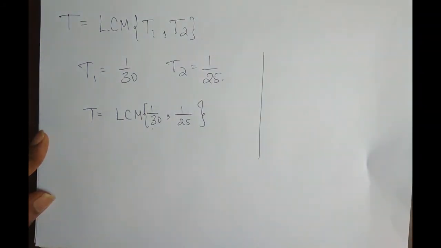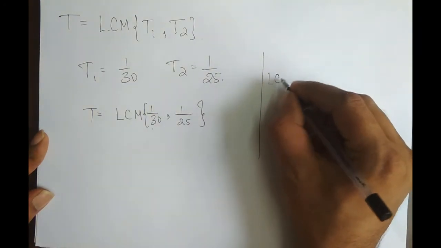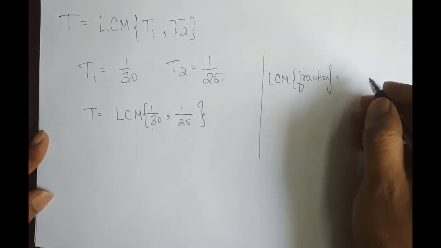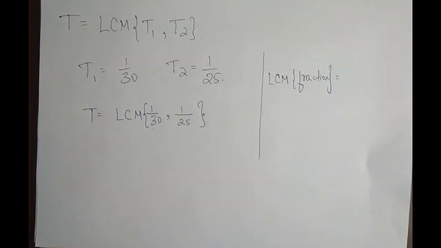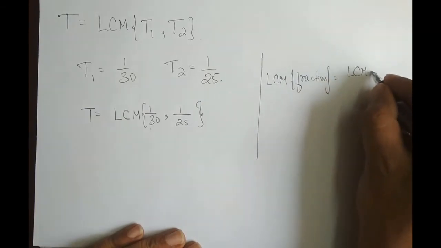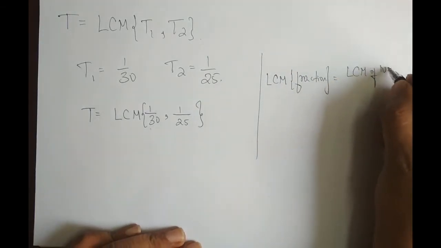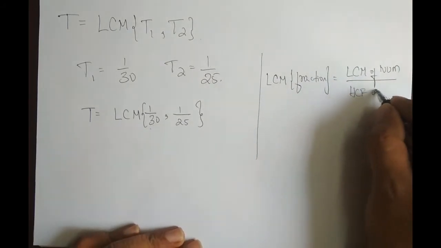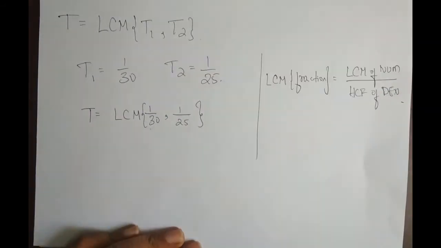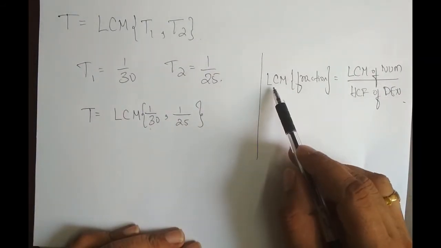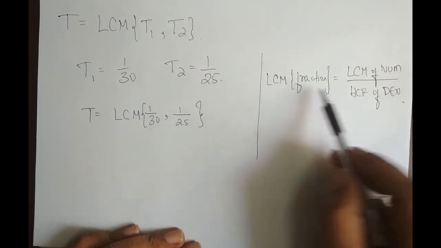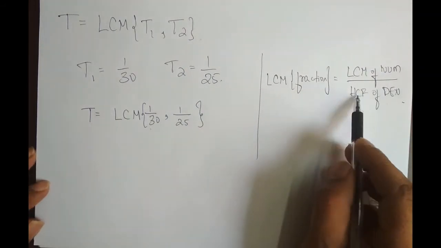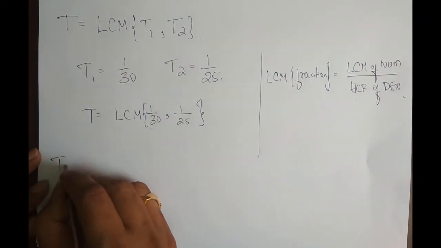What is the formula to find the LCM of fraction numbers? The LCM of fractions is found using the formula: LCM of numerators divided by HCF of denominators. So we'll try to use this formula to find the capital T. So capital T is equal to what?